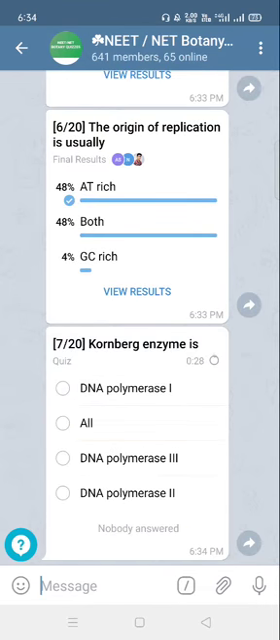And Kornberg discovered the first enzyme, DNA polymerase 1, which is known as the Kornberg enzyme. This Kornberg enzyme is actually the proofreading enzyme that removes the RNA primer and synthesizes DNA there during DNA replication. So DNA polymerase 1 is the Kornberg enzyme. So the answer is the first option.